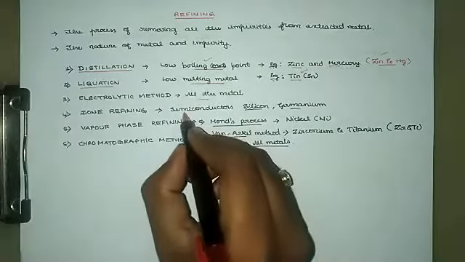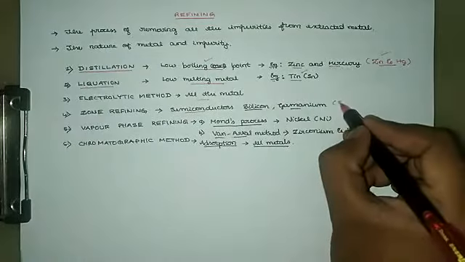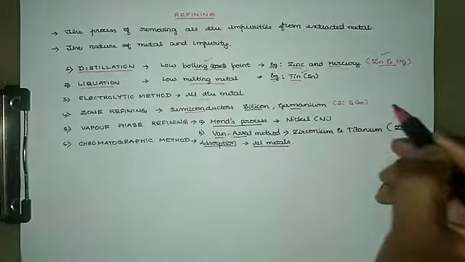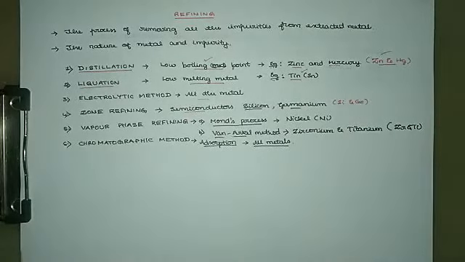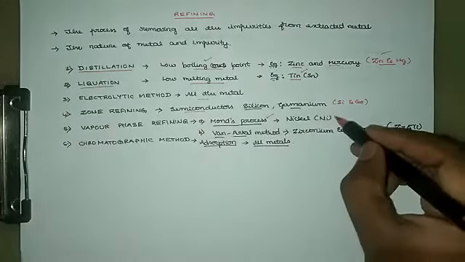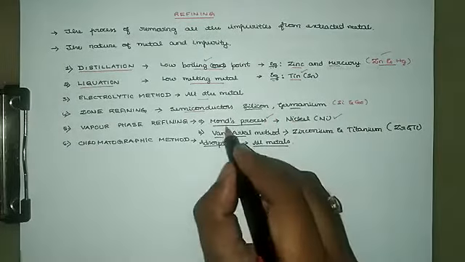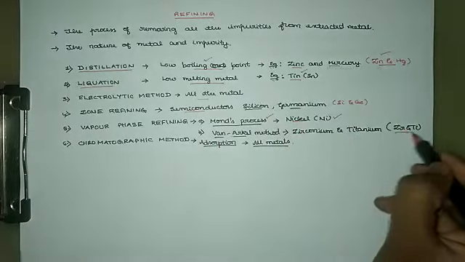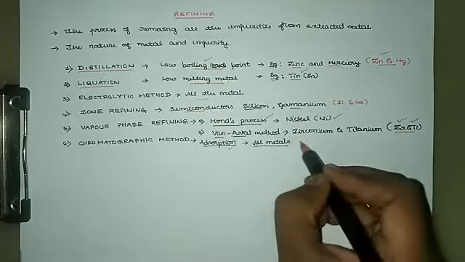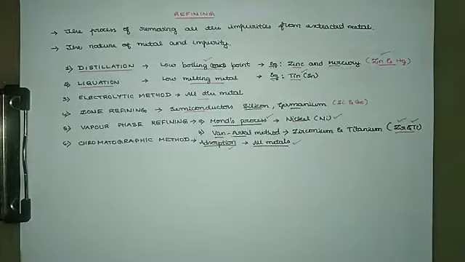Zone refining is for semiconductors such as silicon and germanium. In vapor phase refining, Mond's process is for nickel, and the Van Arkel method is for zirconium and titanium. The chromatographic method, through adsorption chromatography, is used to purify almost all metals.